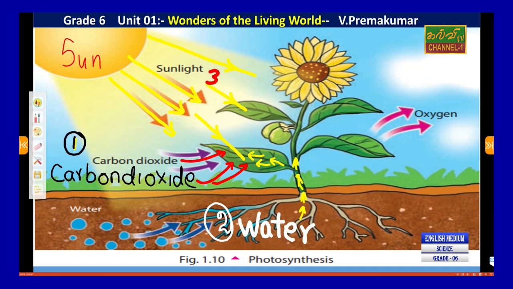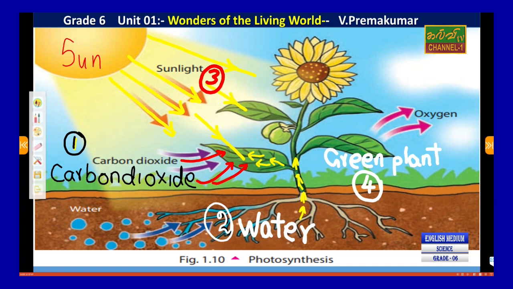There are two substances in front of sunlight, that is the third one. Where does it happen? Yes, we should know where it happens. This is in the green plant. Green is important. So there are 4 factors I have found: 1, 2, 3 and this is 4. These are the substances: carbon dioxide, water and green plant.